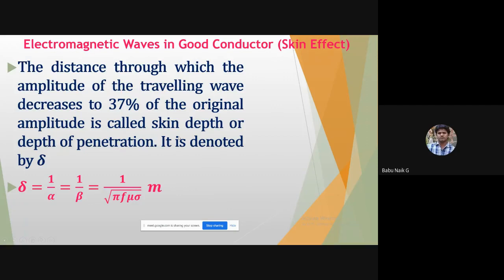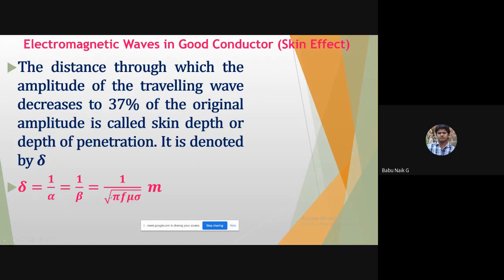We denote skin depth as delta, where delta is either 1 by alpha or 1 by beta, the attenuation constant or phase shift constant. So this much is reduced here.